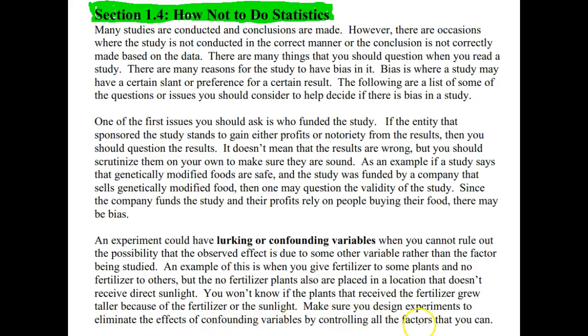So make sure you design experiments to eliminate the effects of confounding variables by controlling all the factors that you can. This is where talking with people before doing an experiment helps, to try to think about all the variables that might play a role, and then to try to control for all of those except for the one that you're trying to measure.